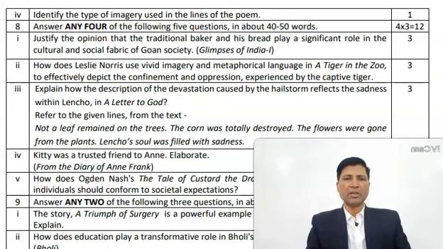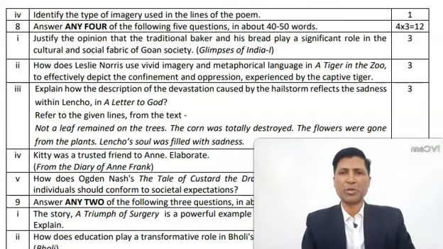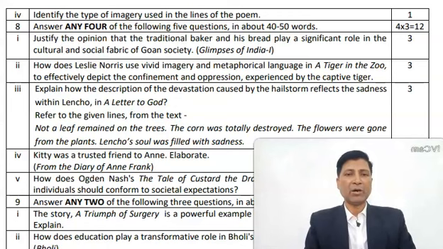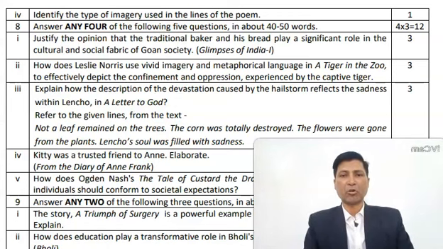I think this is also not very difficult, and you can choose to answer it. Question number 3: explain how the description of the devastation caused by the hailstorm reflects the sadness within Lencho in A Letter to God. This again is not very problematic. It is the first question, first chapter. So you should not have any problem. Kitty was a trusted friend to Annie. Elaborate. Again, not very difficult.